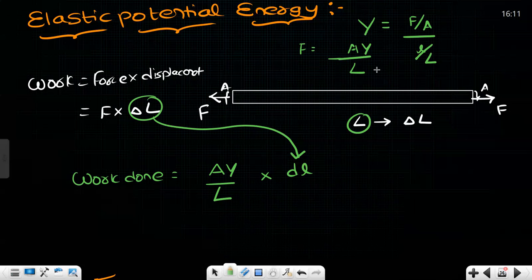At that moment, the force acting on the rod is how much? That is A Y into small l by capital L. Okay. Now, after that, the length got increased by dl. So work done will be the force into the change in length, and you have to integrate it from small l equal to 0 to small l equal to capital L.